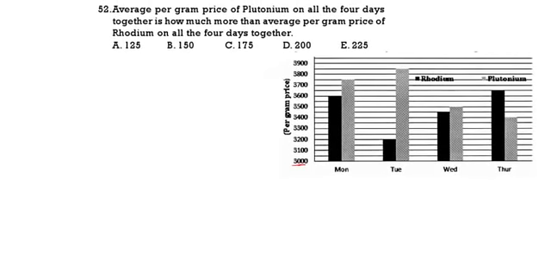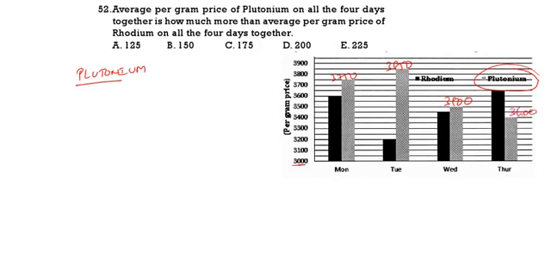The average per gram price of plutonium on 4 days together is how much more than the average per gram price of rhodium on 4 days? Plutonium on 4 days. Plutonium means this one, 4 days. So what are the values? First one, this is 3750. Already 3850 is there. This is 3500 plutonium, and this one will be equal to 3400.